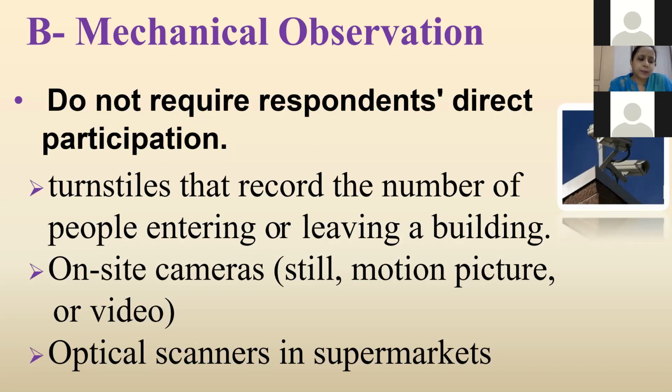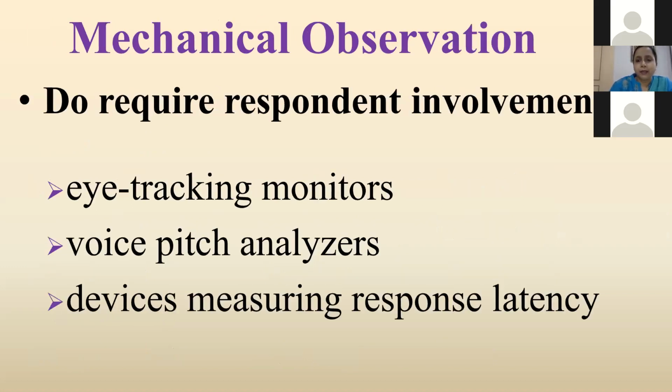Examples include the motion picture or video camera, audiometer, psychogalvanometer, eye cameras, and the pupillometer. None of these would be used without the knowledge and permission of the respondent. Again, mechanical observation, but in this case respondent involvement is required: eye tracking monitors to see changes in pupil size, voice pitch analyzers to measure emotional reactions of the individual by change in voice pitch, and devices measuring response latency.